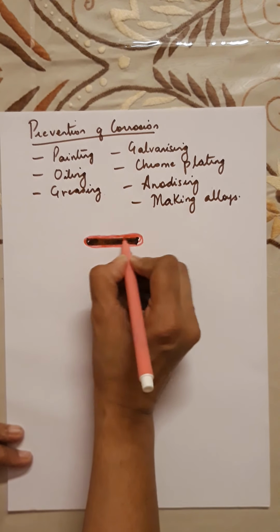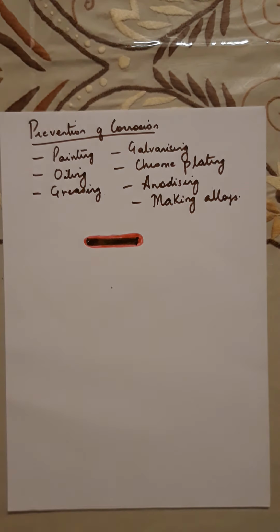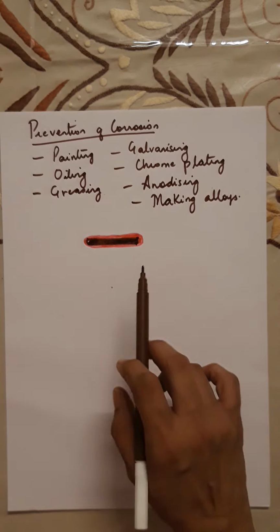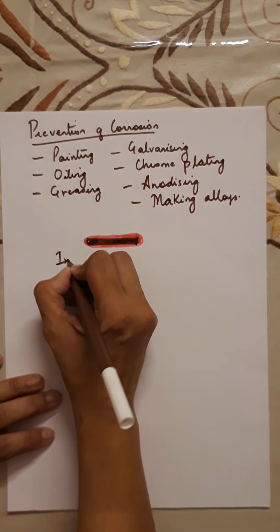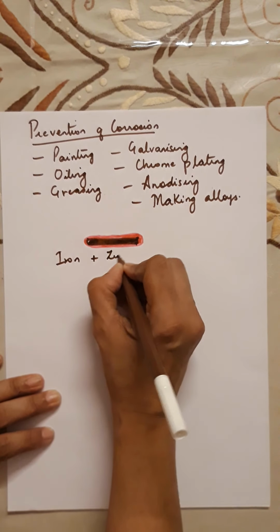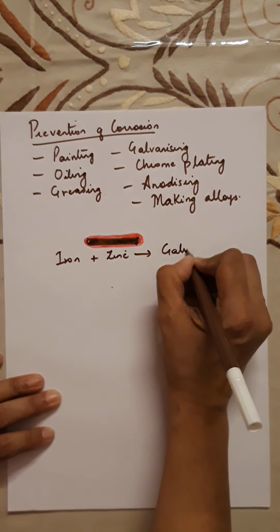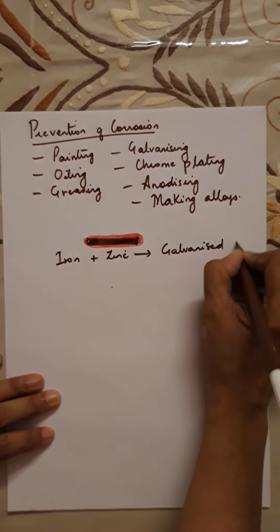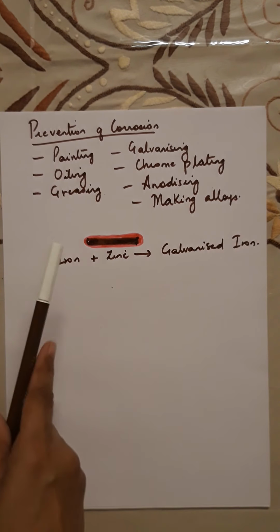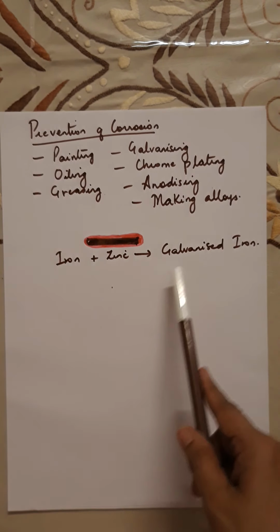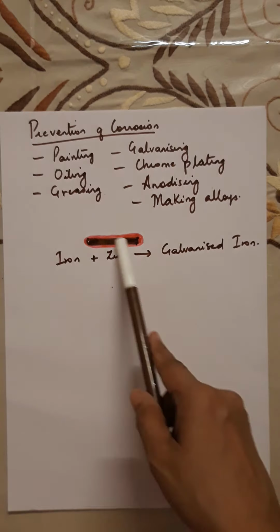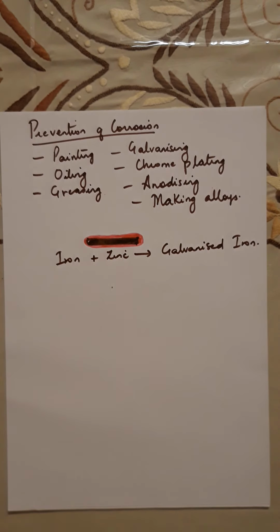So this zinc is used for coating the steel or the iron material inside. When iron is coated with zinc, it forms galvanized iron. So for galvanizing, they prevent the metal, the steel or the iron, from rusting by just coating it with a thin layer of zinc.